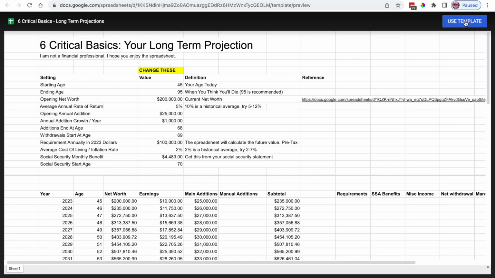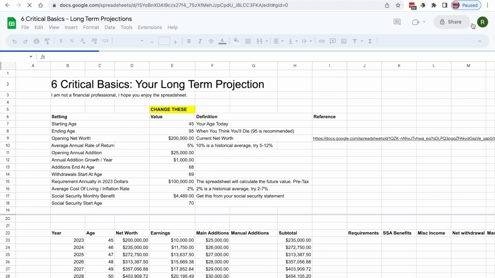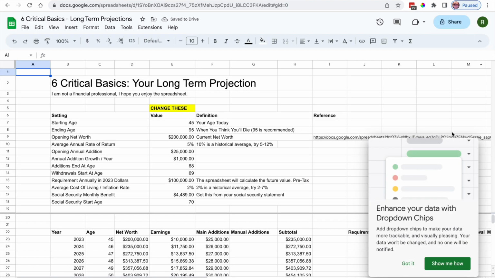All right, hey everybody. I have been working on this long-term projection spreadsheet and I thought I would share it with you today. So the first thing you do is you click on Use Template. The actual URL for this will be down in the description so you can see this. But when you click on Use Template, it's going to go ahead and create a copy of this in your own Google Spreadsheets.